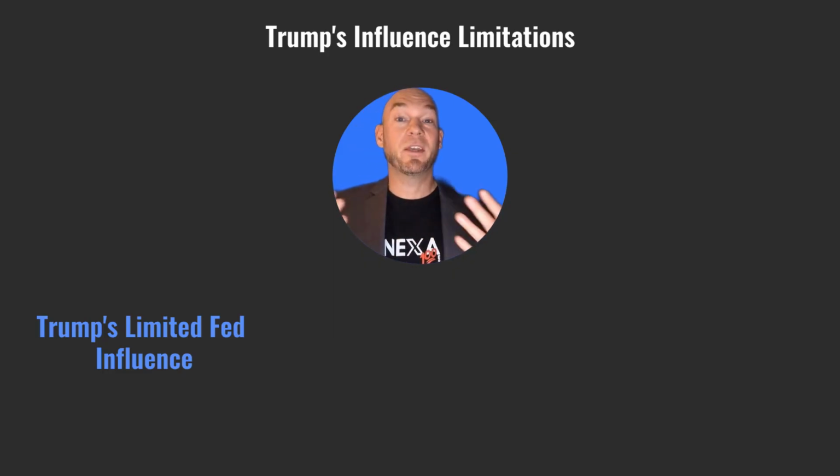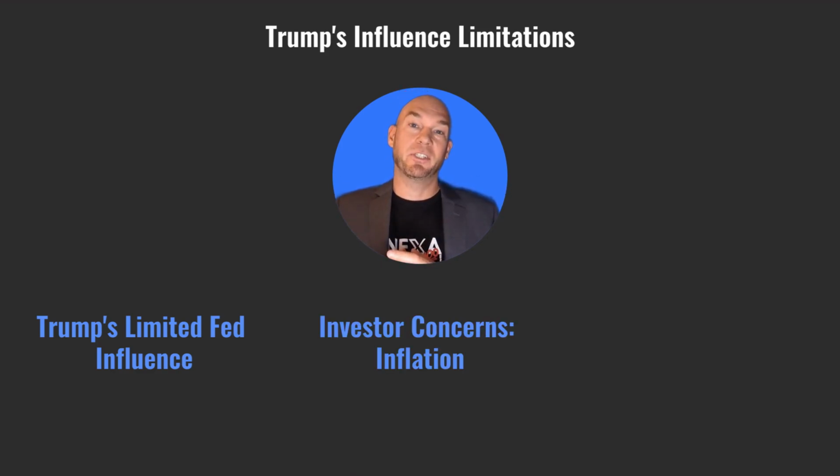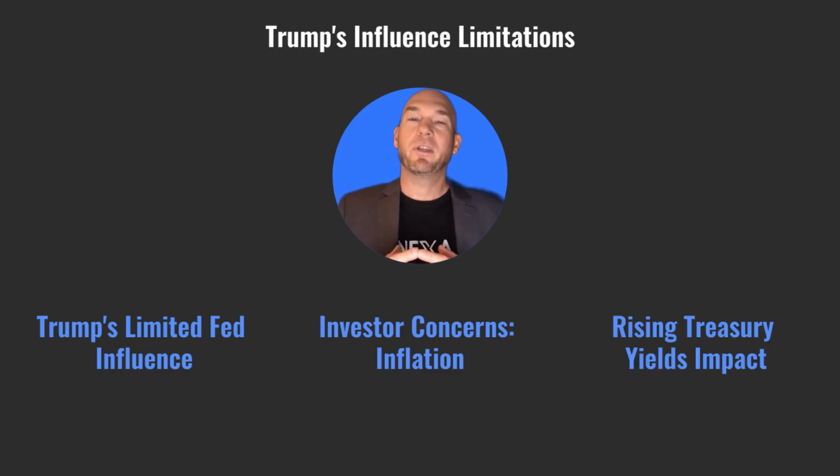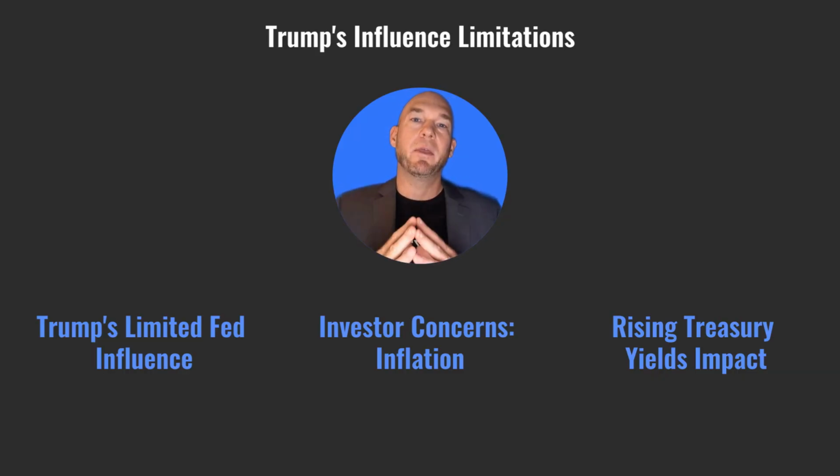Trump's influence over the Federal Reserve doesn't extend to bond investors or Treasury yields. Investors are concerned about inflation and political instability, leading to weak Treasury bond auctions. Despite Federal Reserve rate cuts, 10-year Treasury yields have risen, keeping mortgage rates high. This highlights the complex dynamics affecting the housing market beyond political maneuvers.